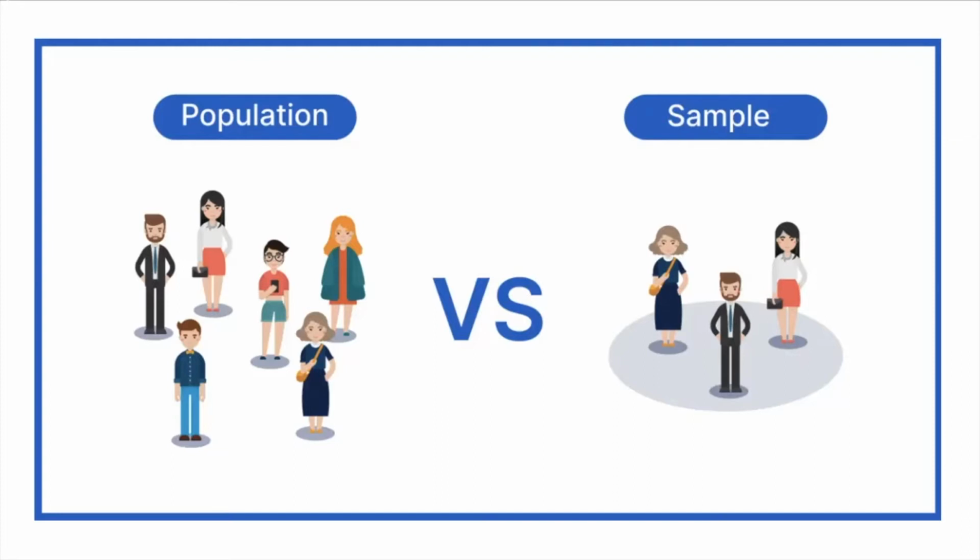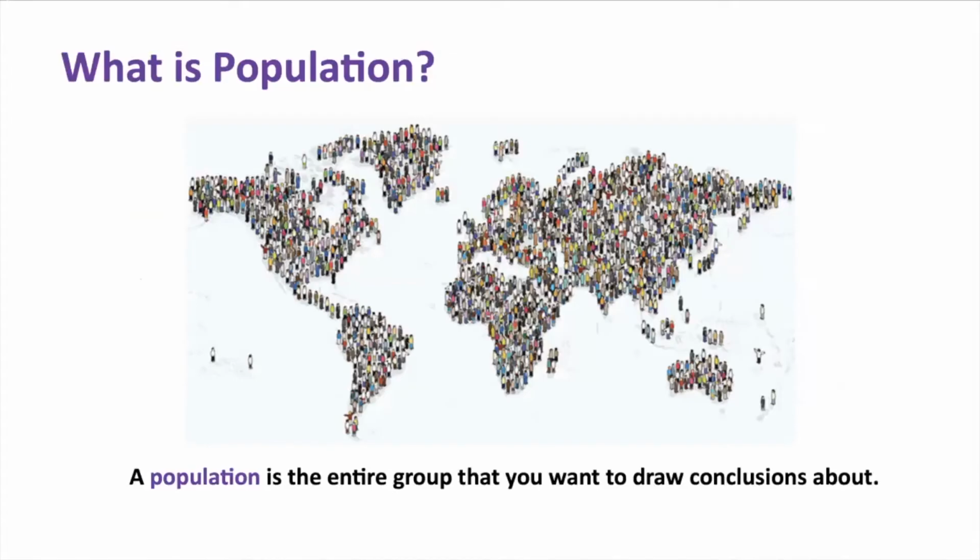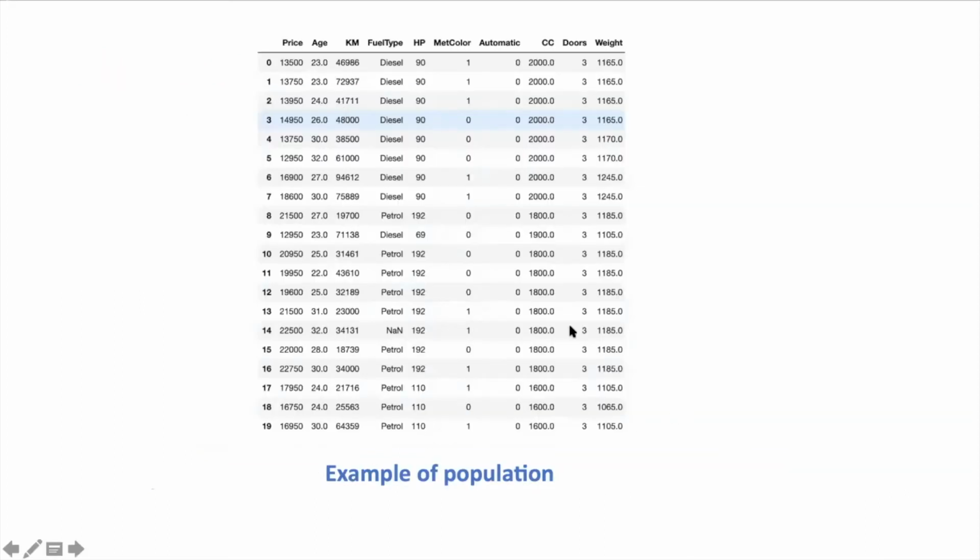To know the difference between population and sample, first we will know what they are. Let's start with population. What is population? A population is the entire group that you want to draw conclusions about. In research, a population doesn't always refer to people. It can mean a group of elements of anything like cars, songs, cities, and many more. This is our example of the population. This is the whole data set of used cars in which we have considered all 20 cars.